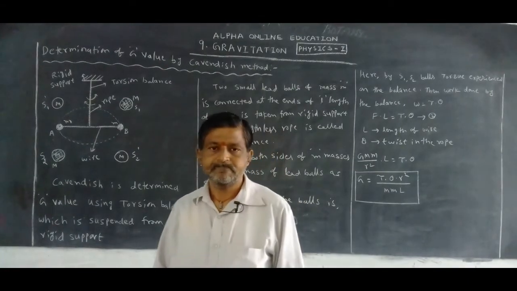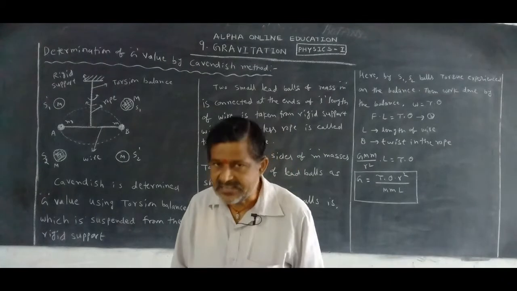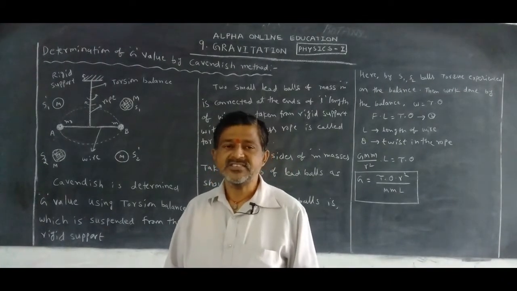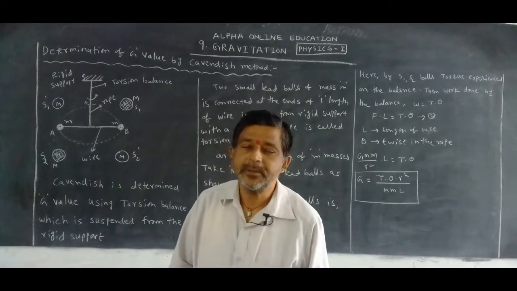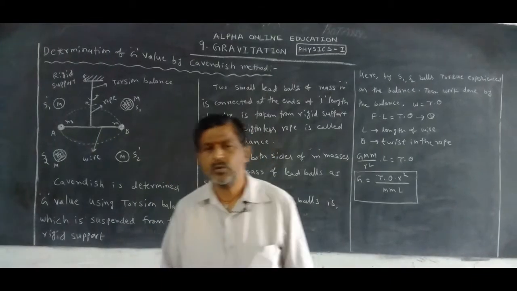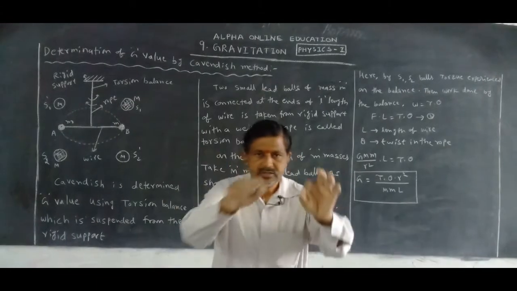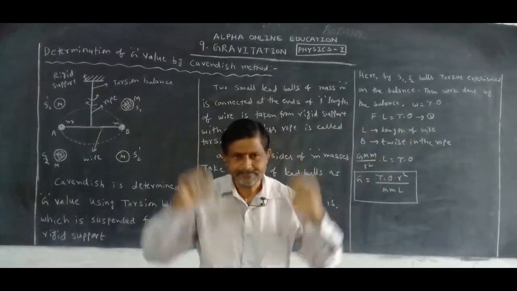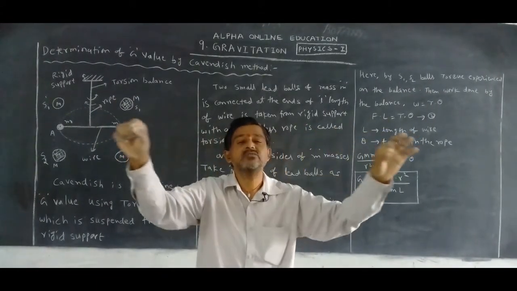Cavendish. He designed one balance. That balance is called the torsion balance. Now what is a torsion balance? He took one weightless wire.